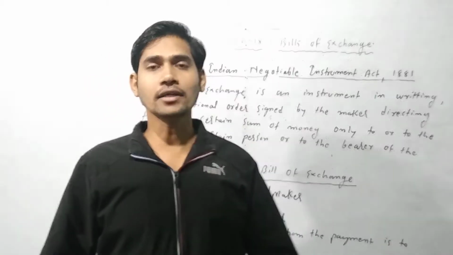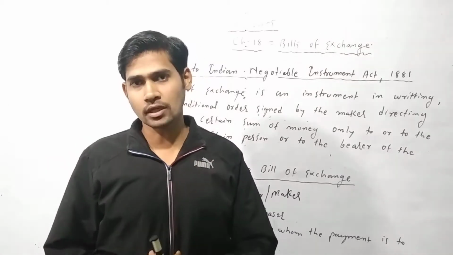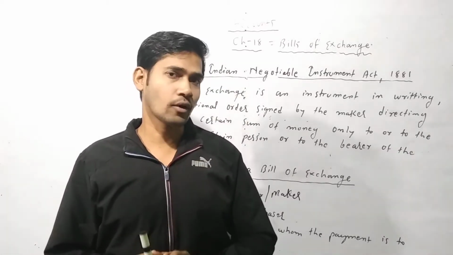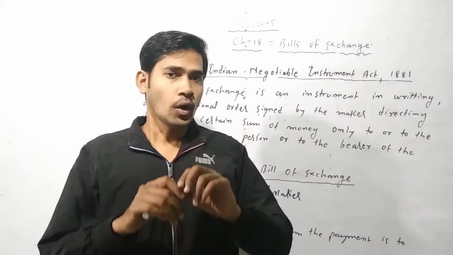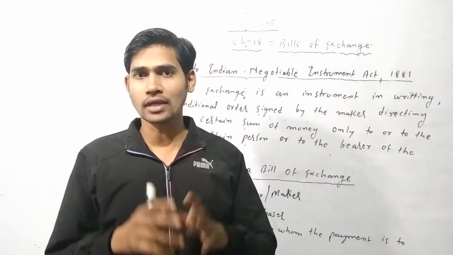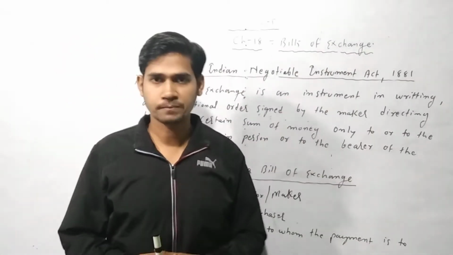When a seller writes a bill on a credit sale to B, when A sells goods to B on credit, the bill that he makes is called a bill. But when the purchaser signs on that bill, it becomes a bill of exchange.